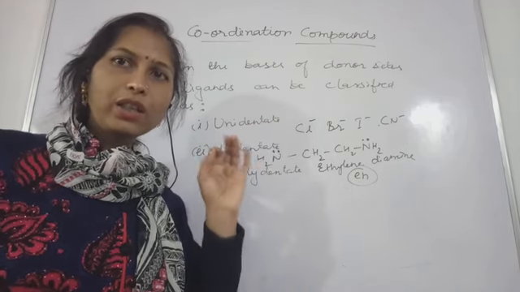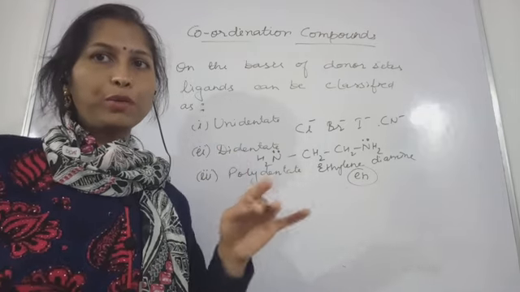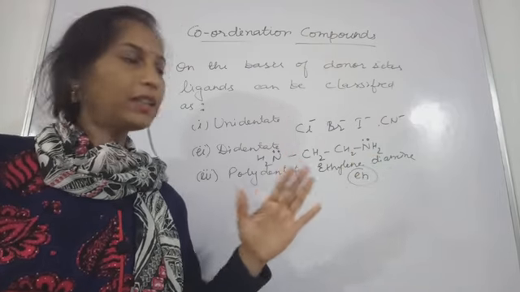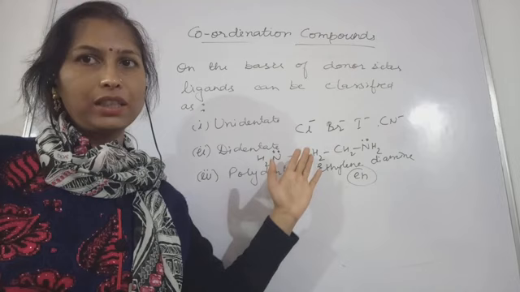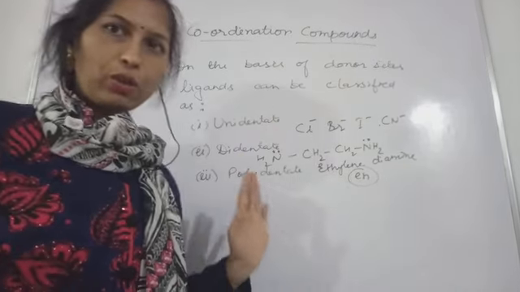Metals also show zero oxidation states. In Mond's process, for carbonyl nickel, the oxidation state is zero. Those examples we will quote later on.